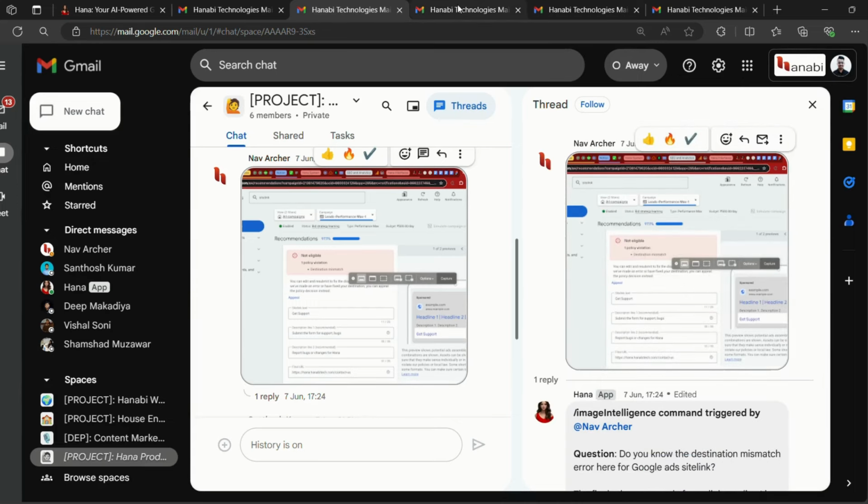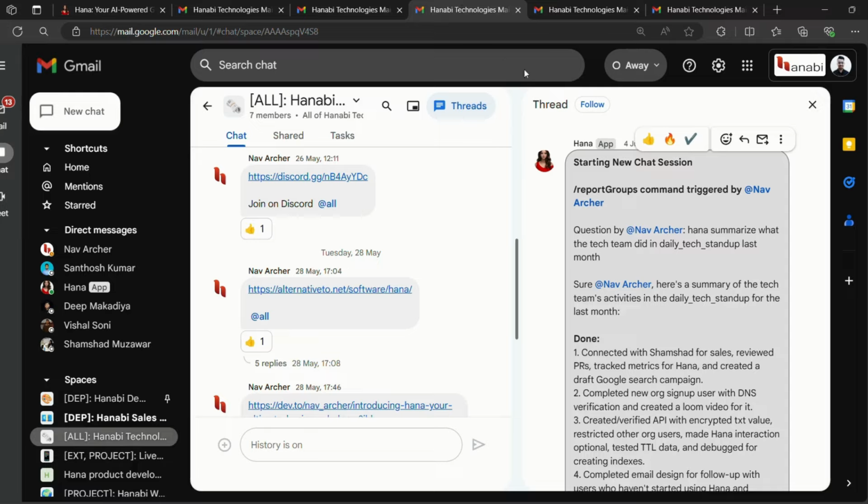So now we'll move on to a third example, that is the report groups command. That is also one of our 14 commands. I think we have covered two commands, and this is the third one, report groups. Here Archer used report groups to know what his tech team has done in the last month, and Hana